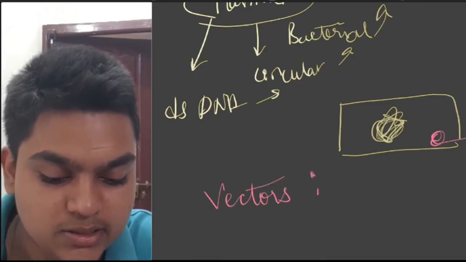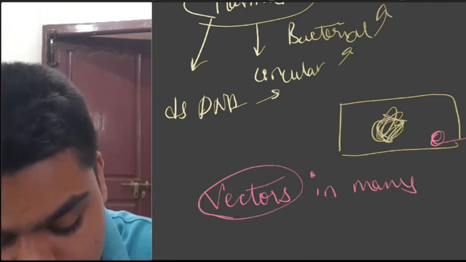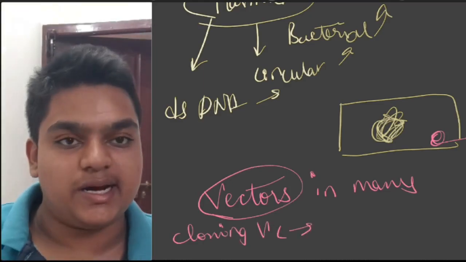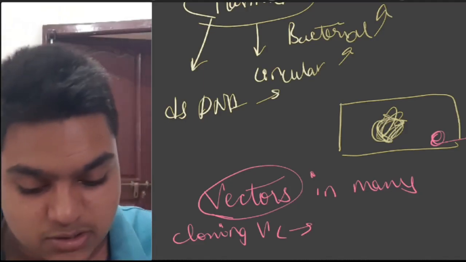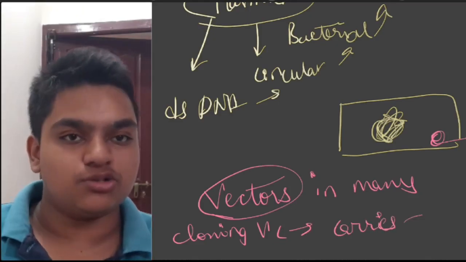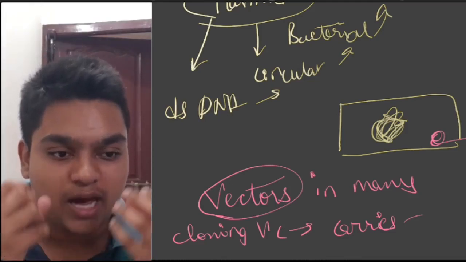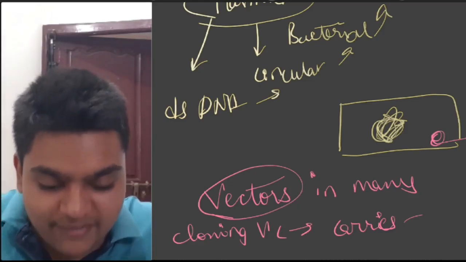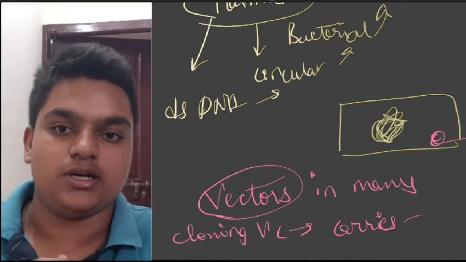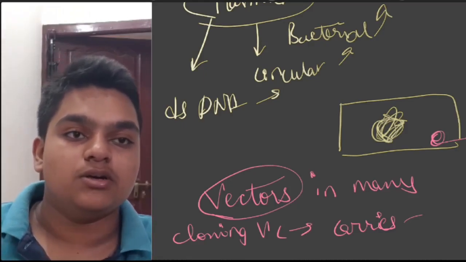in many cases. What are vectors? Yes, vectors or cloning vectors. Cloning vectors are nothing but the carriers of our gene. Generally we are trying to insert some gene into something, right? In biotechnology we have to use something as a carrier. We have to use a thing which has the nature that can help us carry this gene from outside to inside the genome, in order to incorporate it into the genome of the host organism.